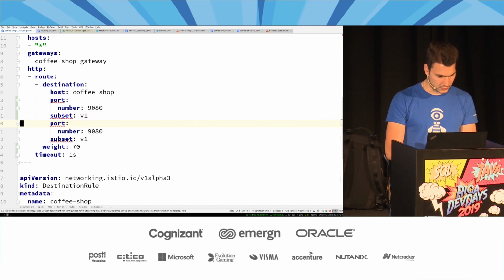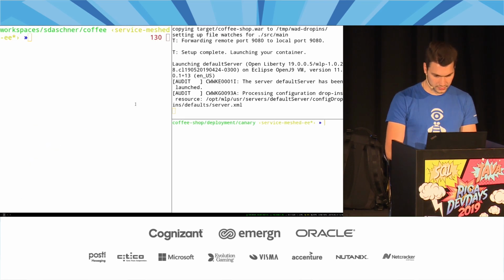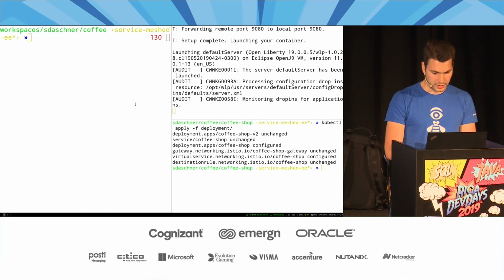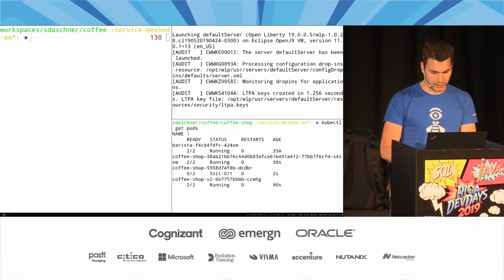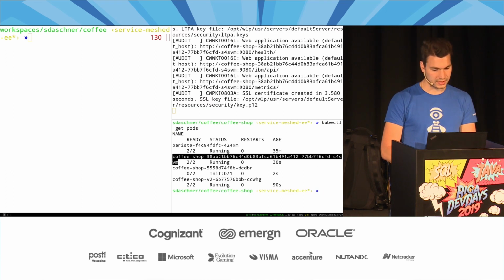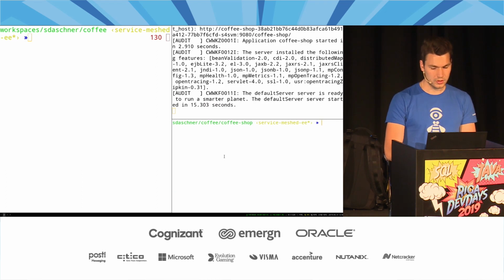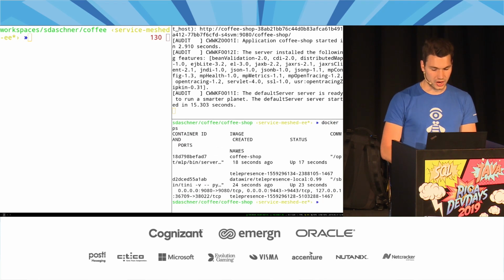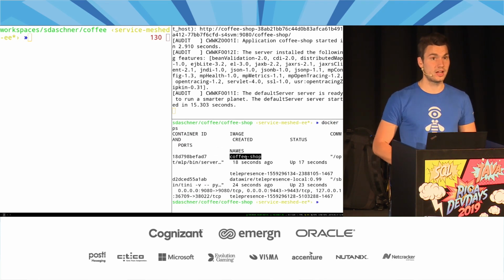Otherwise, I will get other different artifacts. Let's apply this quickly, deployment. And now what I have here, in my cluster, I will have a Telepresence proxy, and locally I have a Docker container that runs on my laptop. And that is now being replaced to whatever runs in that cluster.